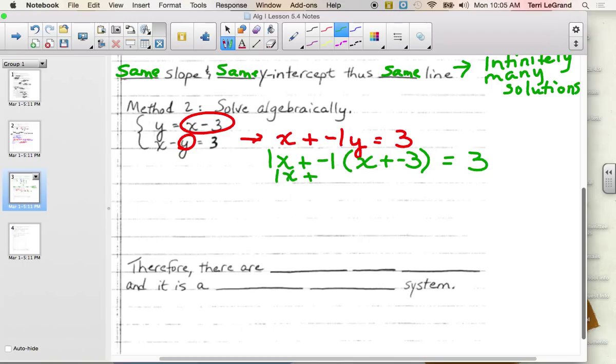I'm going to do distributive property. So that becomes a negative 1x. That becomes a positive 3. And what happens here with these x's? They cancel. So we only have our 3 left, and our 3 on the other side. So what happened? It gave a true statement. It gave a true statement after what happened? The variables were eliminated. Let's write that down. The variables eliminated.